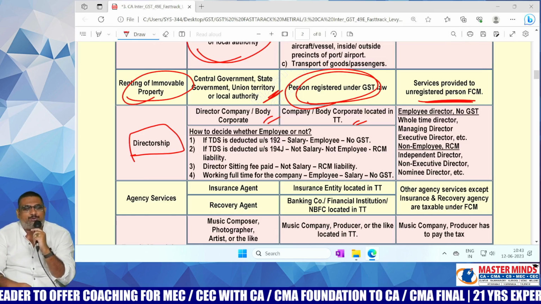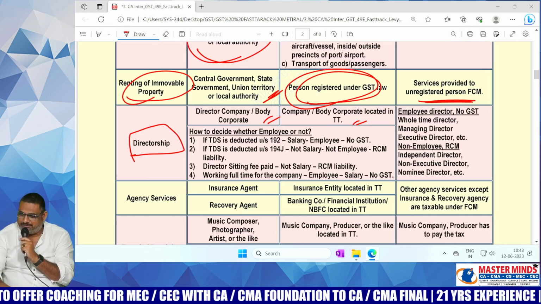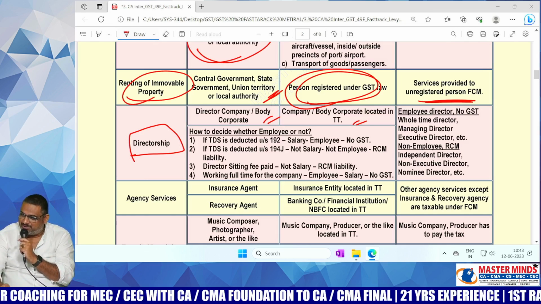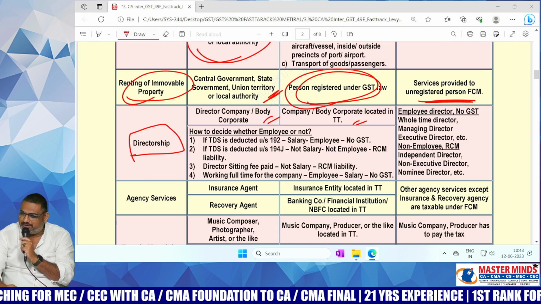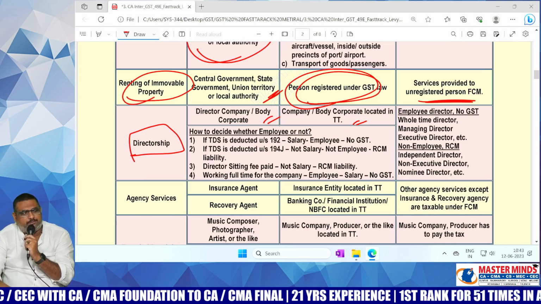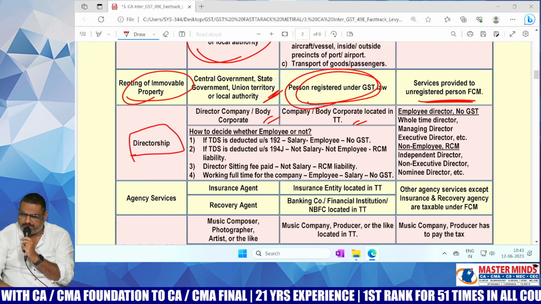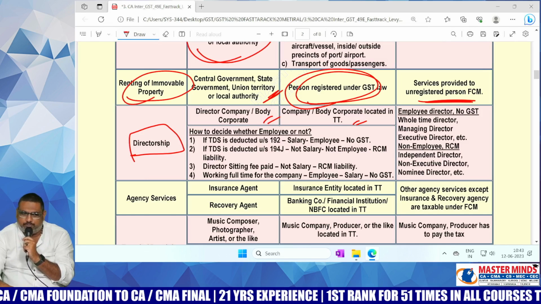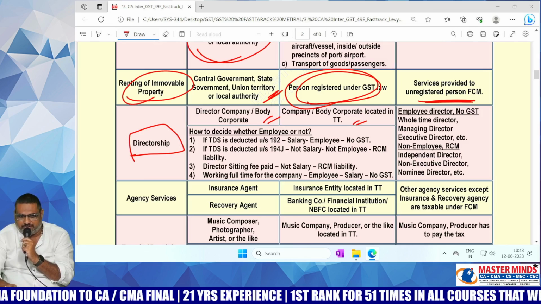Okay. So directors can be divided into two types: executive directors and non-executive directors. With respect to executive directors, they are treated as employees of the company. Whatever amount you pay to the employees of the company comes under salaries in your income tax. There is no need to pay any GST on it.